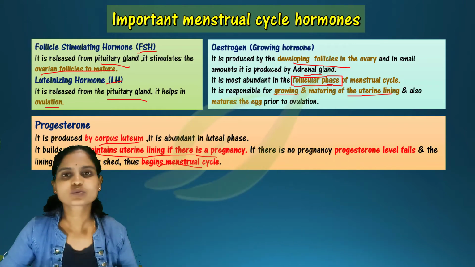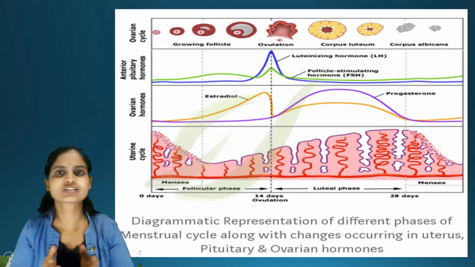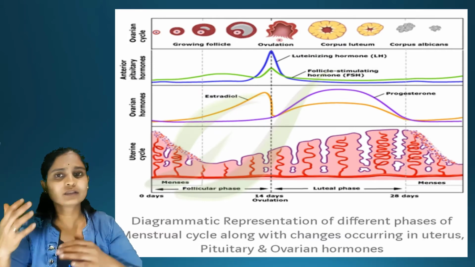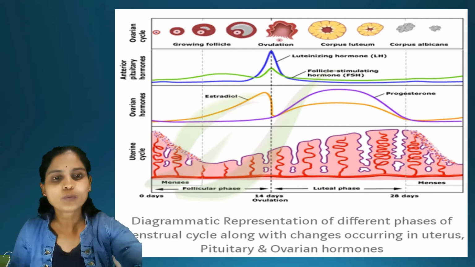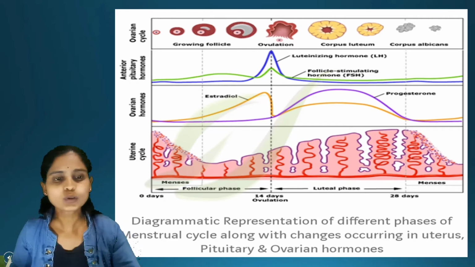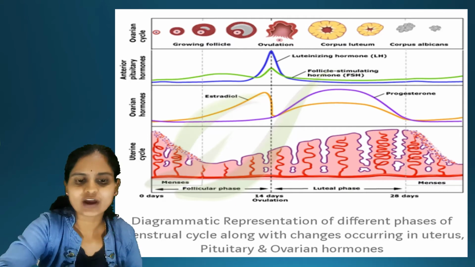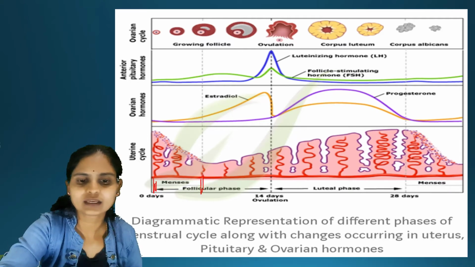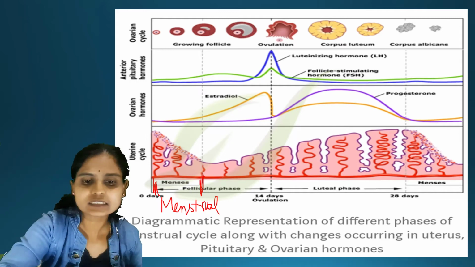So next we are going to see a diagrammatic representation of the overall menstrual cycle, and the changes that will be taking place in the uterus, ovary and the hormones we are going to discuss here. As we have already discussed, the first 5 days, from here to here, are the menstrual phase. First 5 days is the menstrual phase.